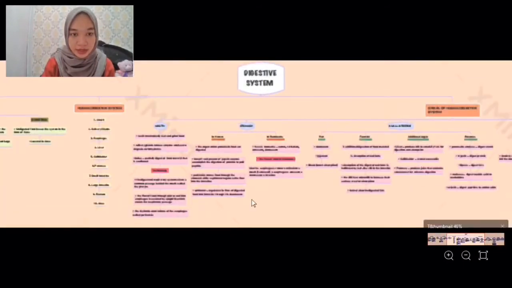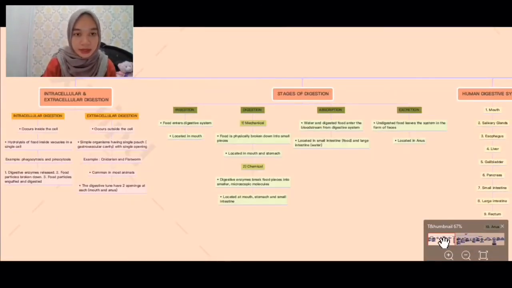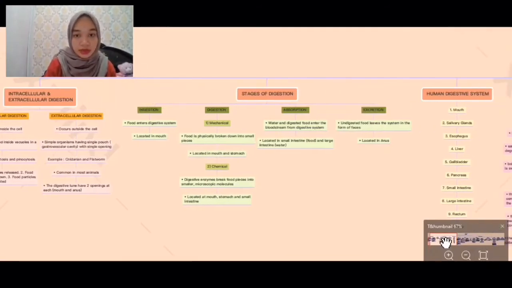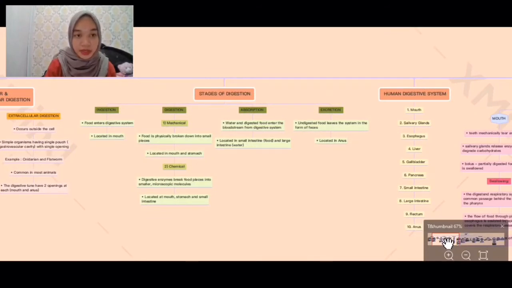As you can see here, the subtopics are in peach color, peach box. There's intracellular and extracellular digestion, and their segments. I divided it into 2 segments, and the explanation, also the stages of digestion. I divided it into 4 segments: ingestion, digestion, absorption, excretion, and also the explanation too.